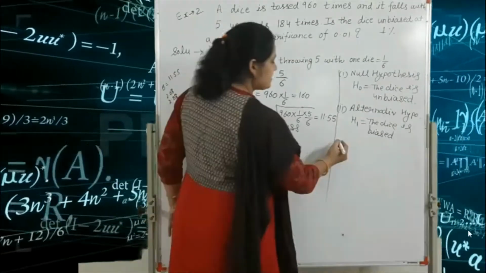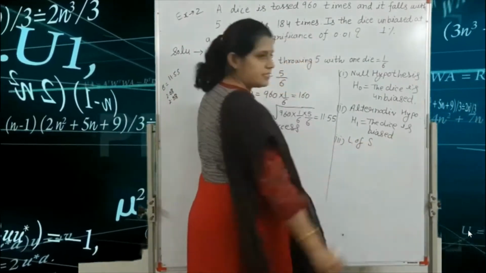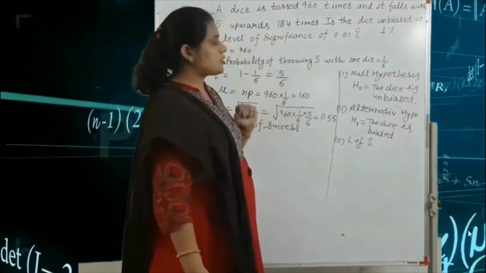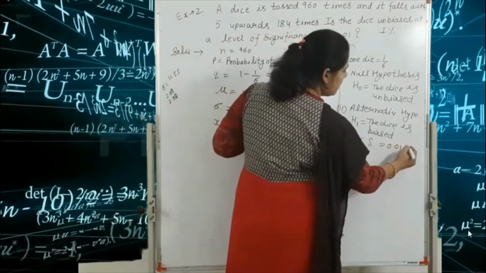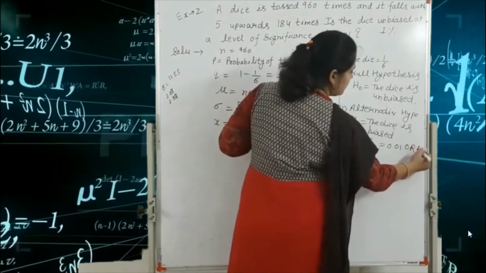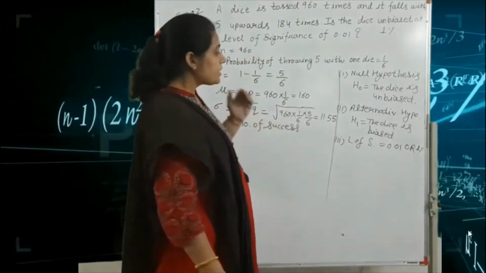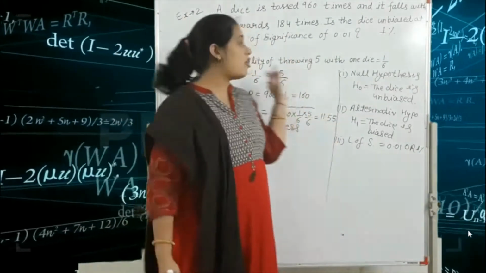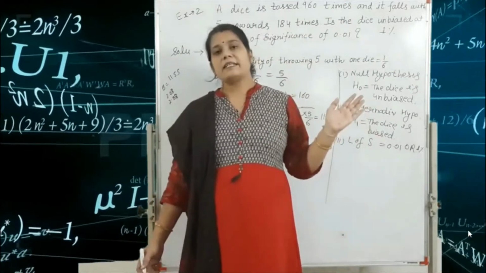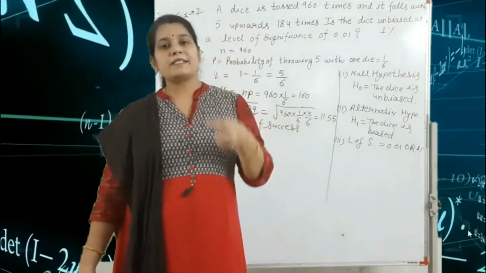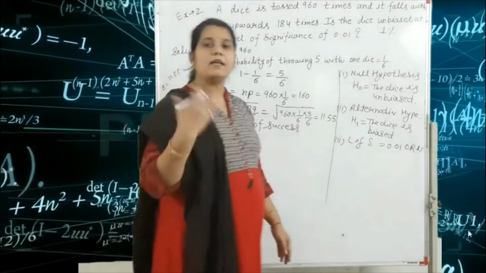The third step is we write here the level of significance. In this question the level of significance is 0.01 or 1%. You can write 0.01 or 1%, both are correct. If in a question the level of significance is not given, then automatically we consider the 5% level of significance.